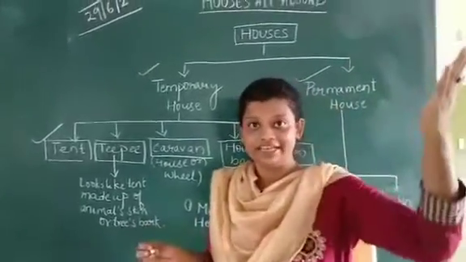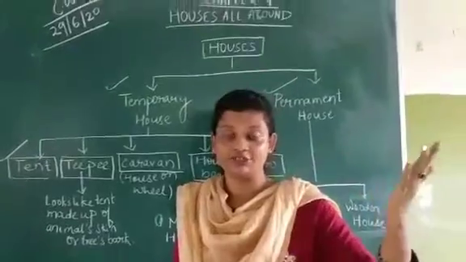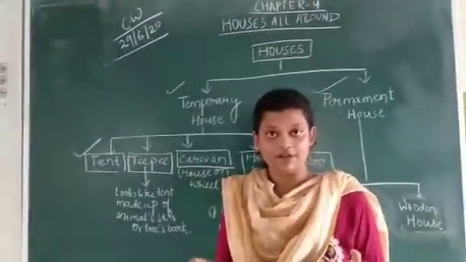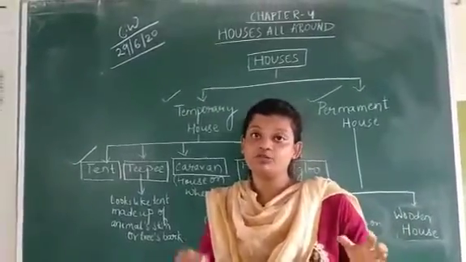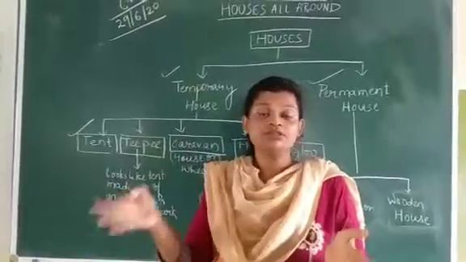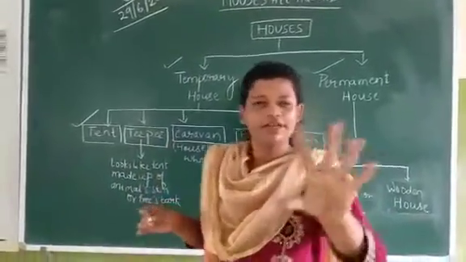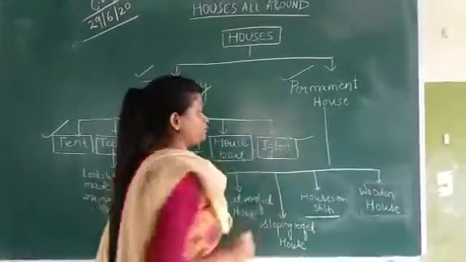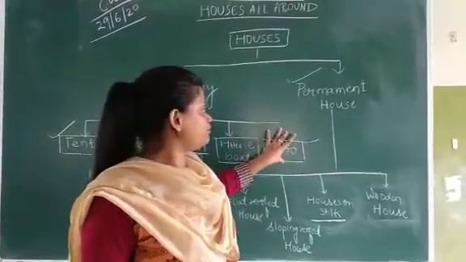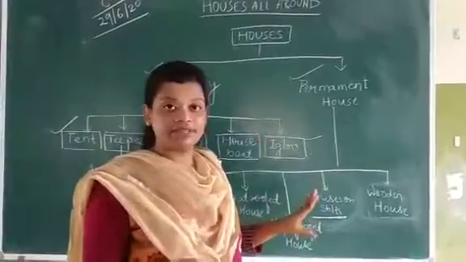In the early ages, the early humans used many types of houses, right? When they used to move from one place to another, they used temporary houses. For example, the igloo. The igloo is also made on a temporary basis.